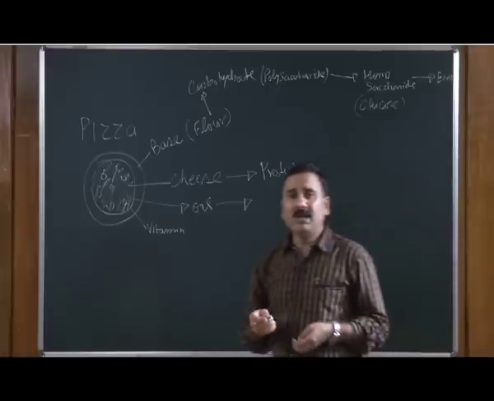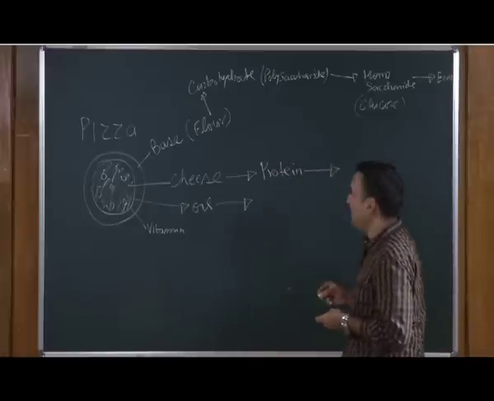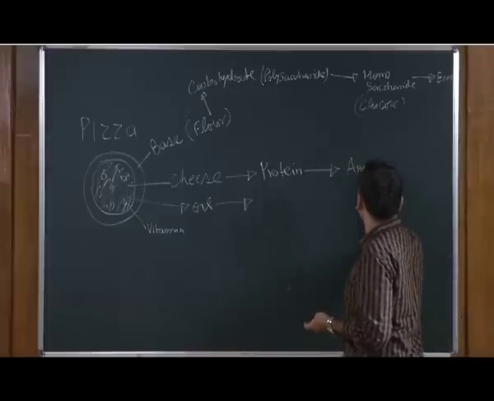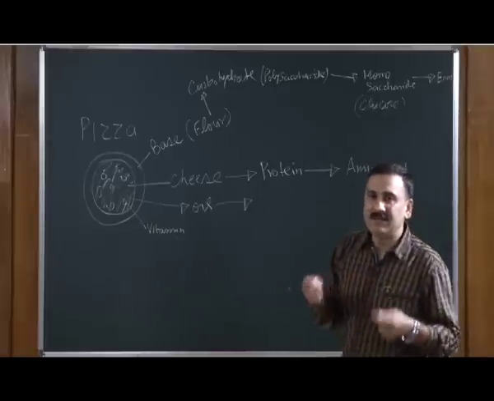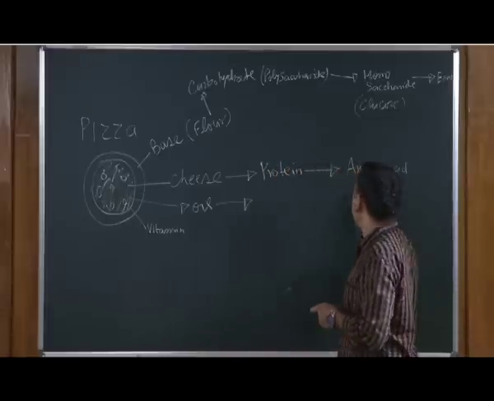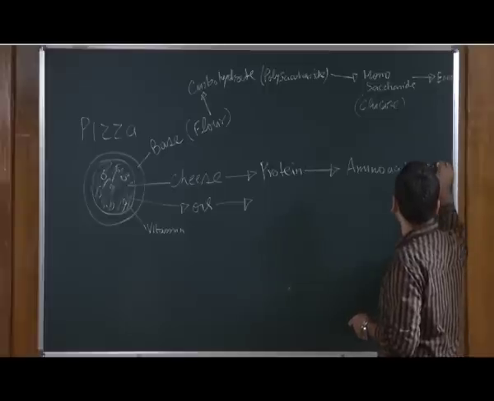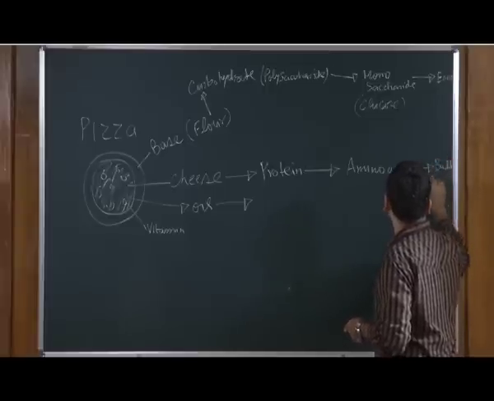Similarly, protein is made up of amino acids. So, protein is a polymer of amino acids. Once you consume the pizza, the protein is going to get converted into its monomeric constituent, that is amino acids, and that amino acid can be used as a building block.